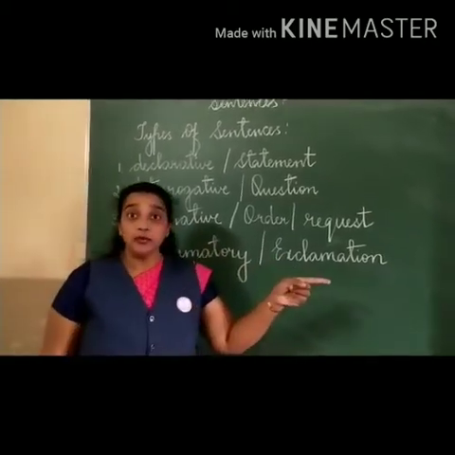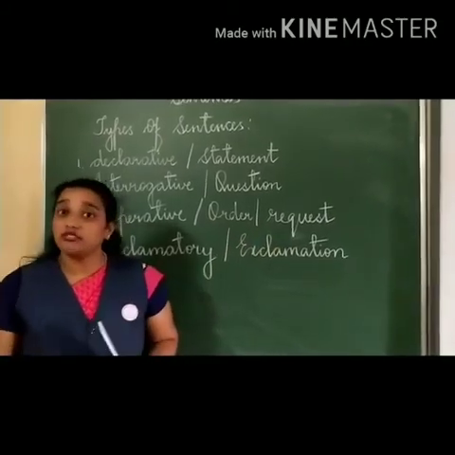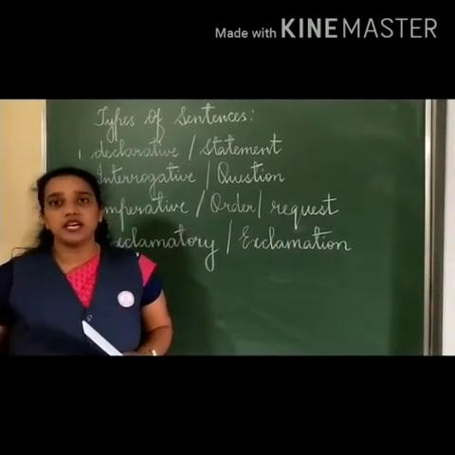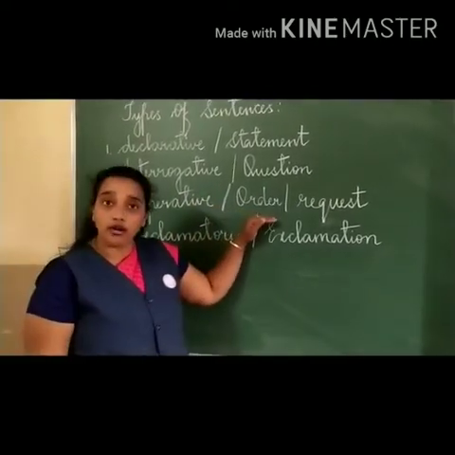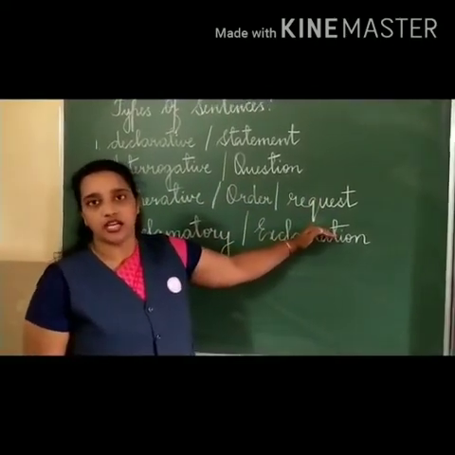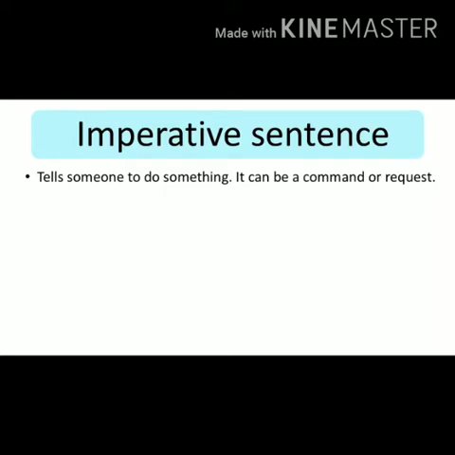So, can you get me a book? It's an order. Okay. Request is, can you give me a pencil? So it becomes a request. So imperative sentence is in the form of an order or it is in the form of a request. You understood, my children? Imperative sentence tells someone to do something. It can be a command or a request.